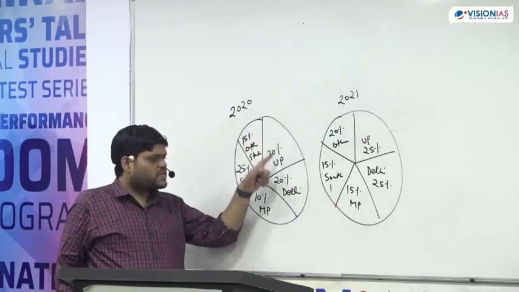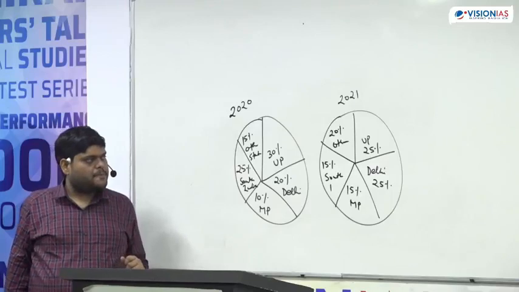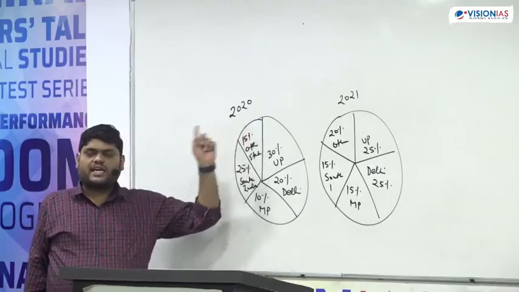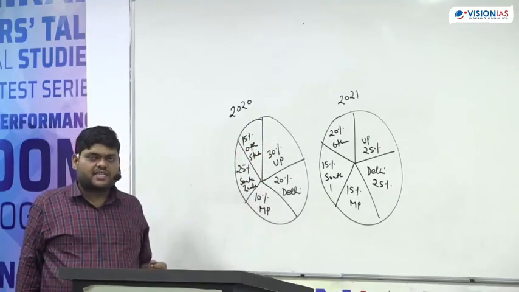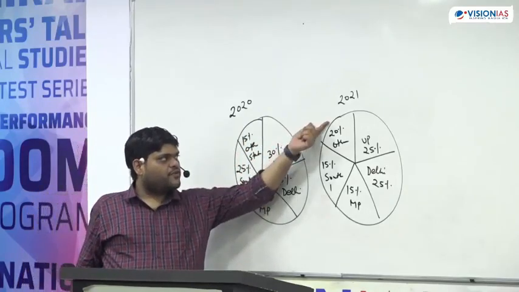Okay, total students are showing 100%. So this is 2020, the number of students who joined from the different states to Vision IAS. This is the data of 2021.